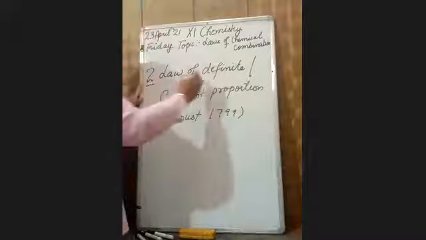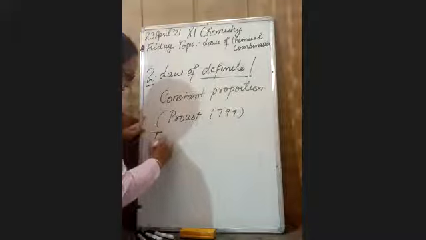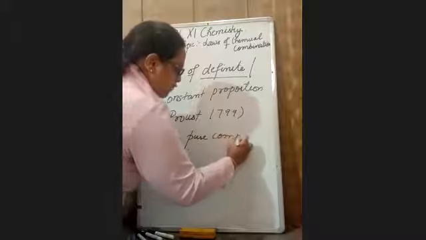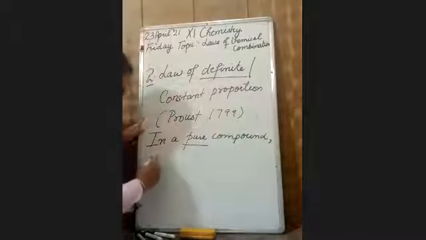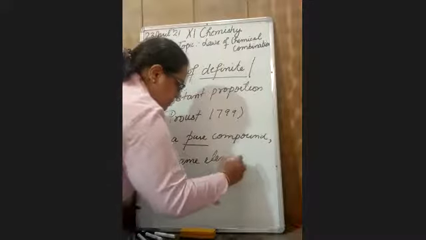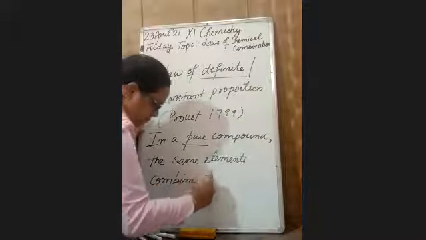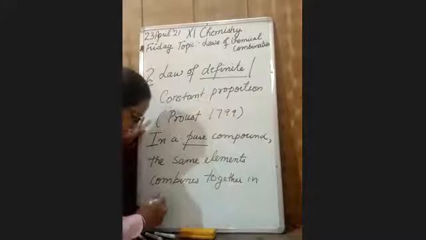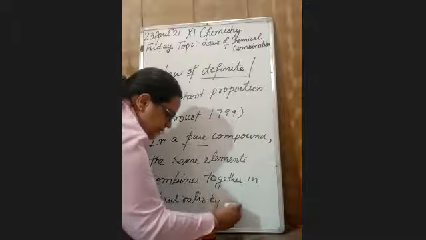What this law states is that definite means fixed. See what it states: in a pure compound, for this your compound should be pure, the same elements combine together in fixed ratio by mass.